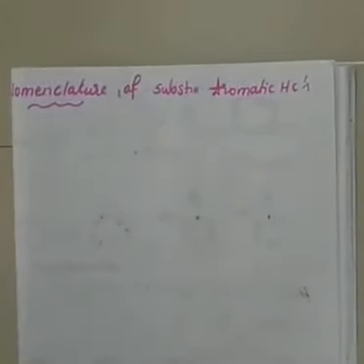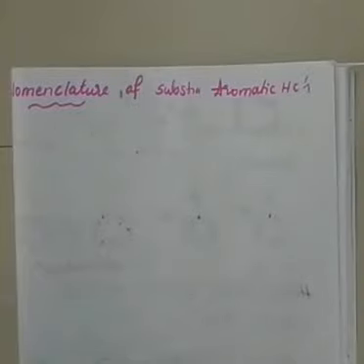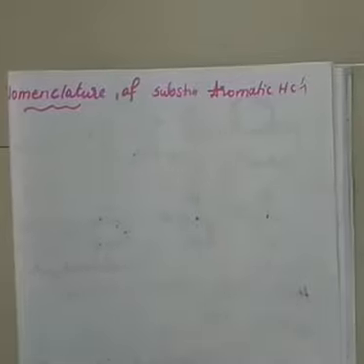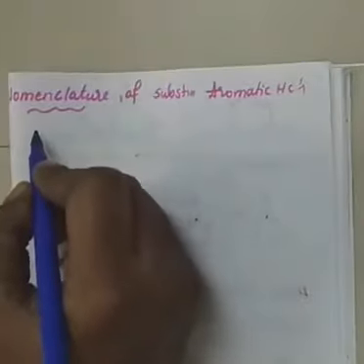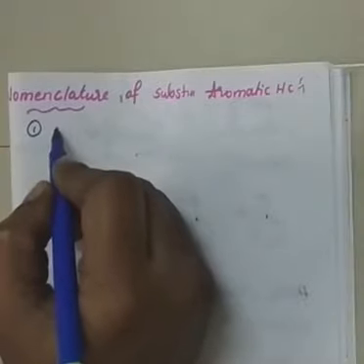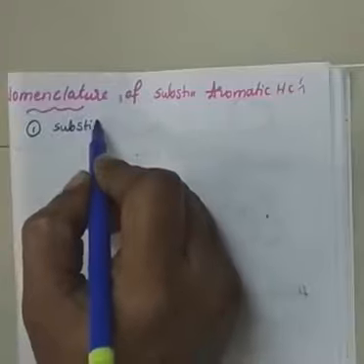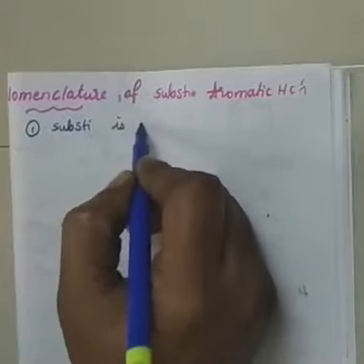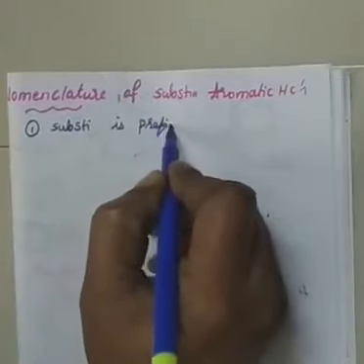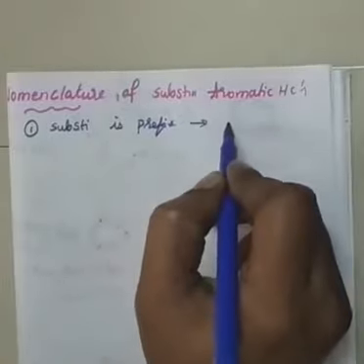Not only this, there are many derivatives of benzene which are very famous and commonly used, and they are used in IUPAC also. Let me tell. First rule: if any substituent is there, the substituent should be prefixed, and benzene is the suffix.